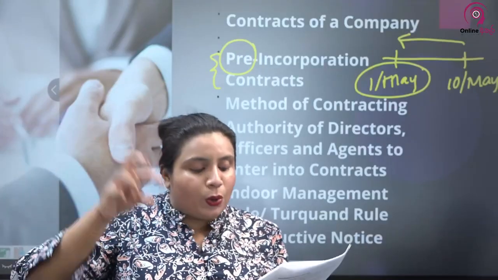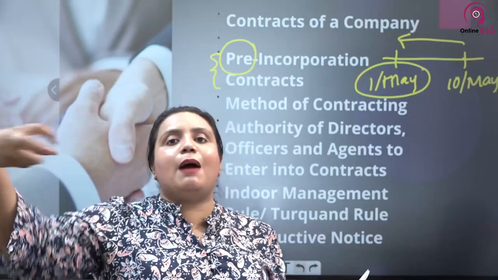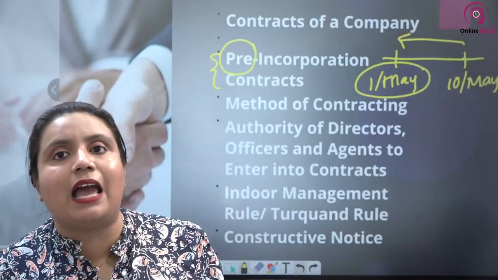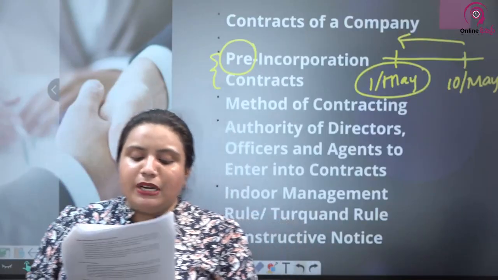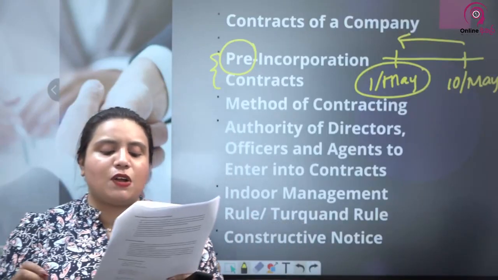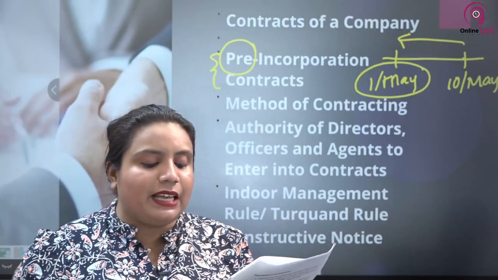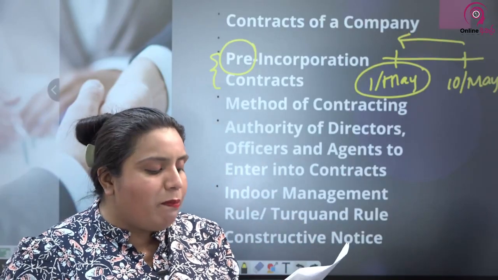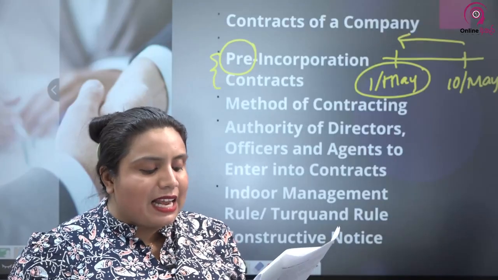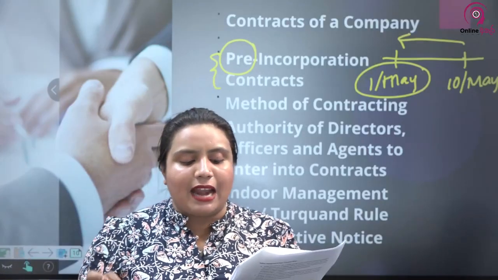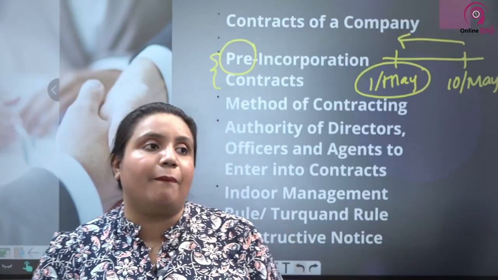Now we say directors, officers, agents of the company can enter into contracts. How does their authority work? A company or a guarantor of an obligation of the company or any person claiming under the company cannot assert that the articles of the company have not been complied with against any person who has dealt with it and acquired rights from it.